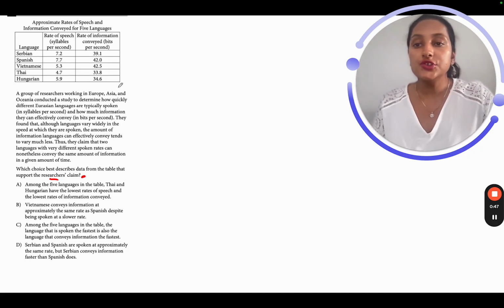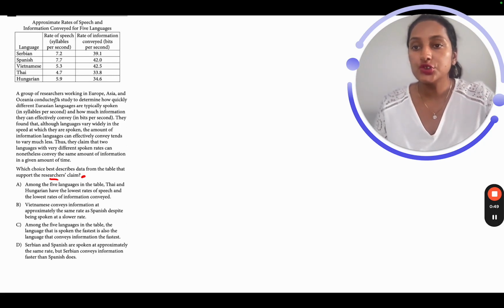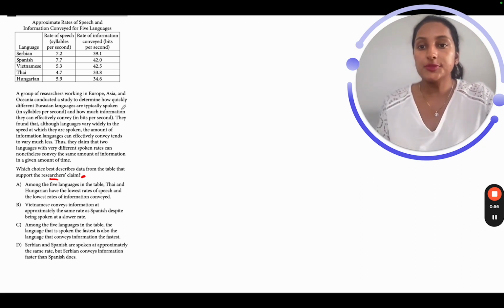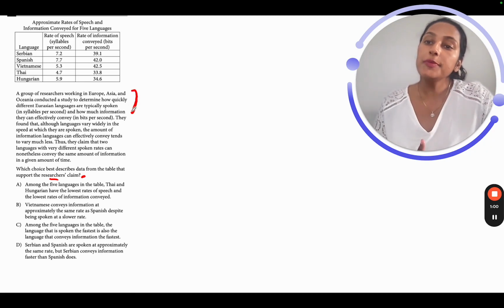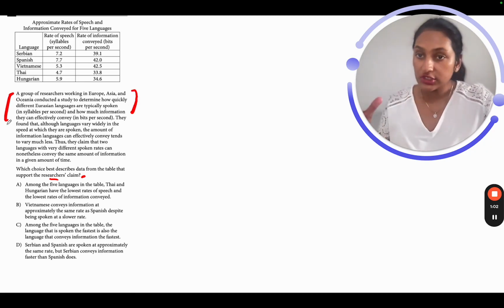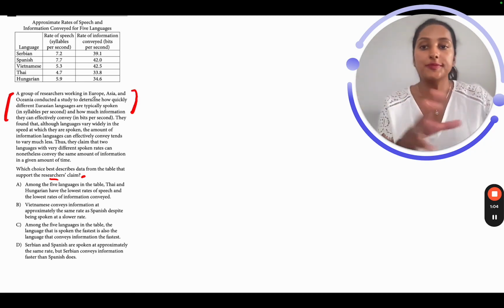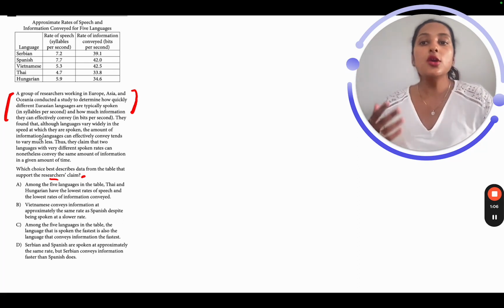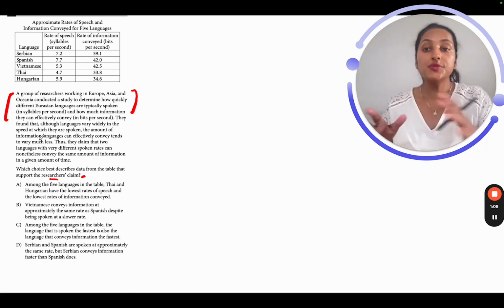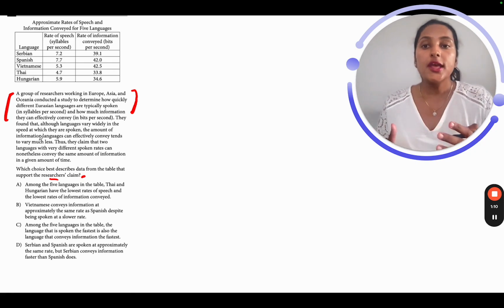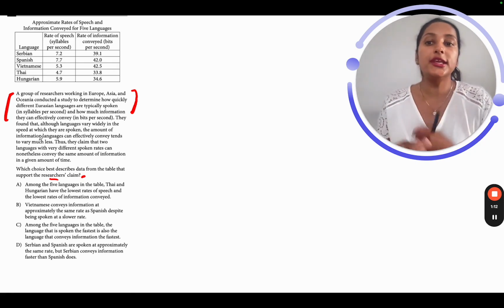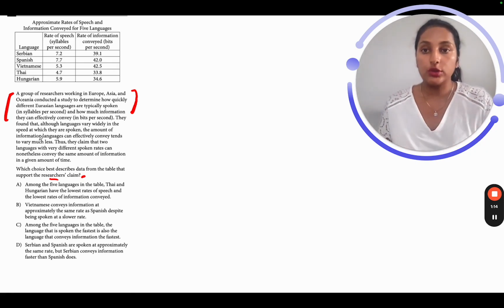A group of researchers working in Europe, Asia, Oceania conducted a study to determine how quickly different Eurasian languages are typically spoken and how much information they can effectively convey. So this group of researchers is basically working in these places to understand how quickly a particular language can be spoken and how much information can be given effectively in that particular time.